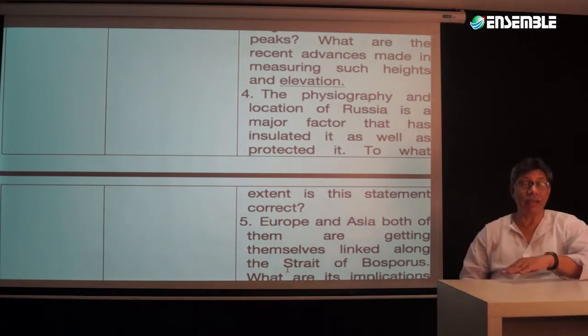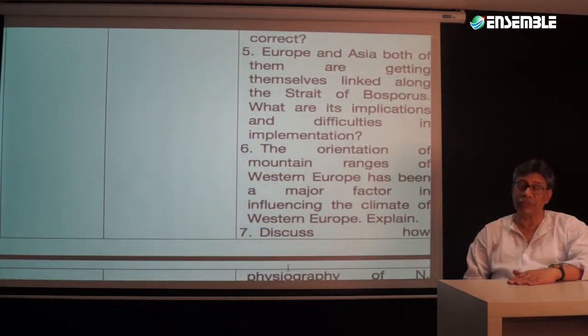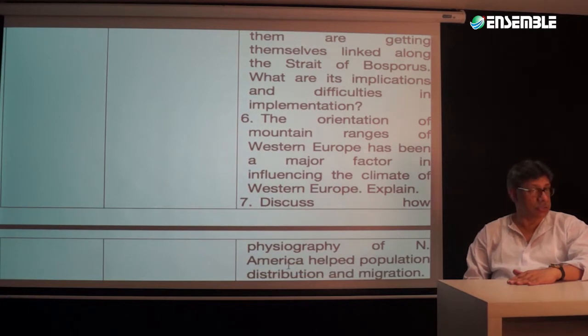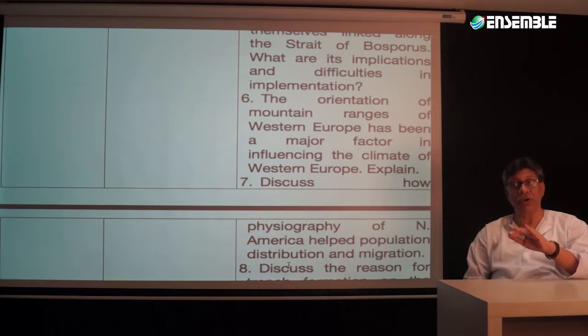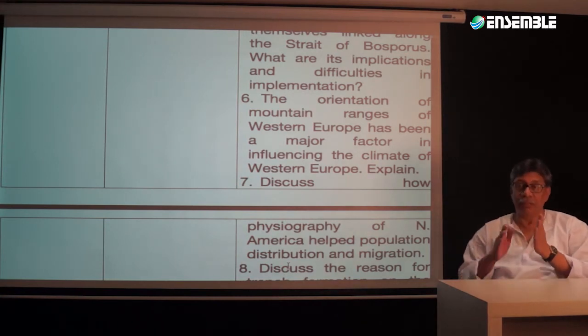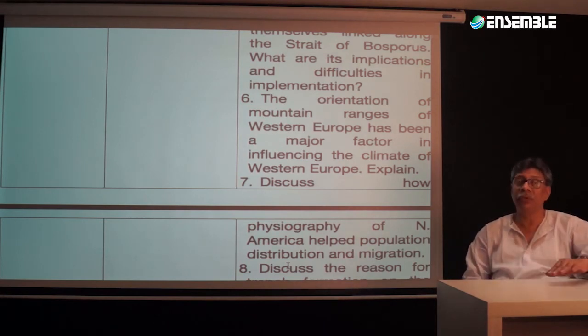And in a similar manner, we're going to be picking up other topics. Now you can pick up some of these topics like question number 6. The orientation of mountain ranges of Western Europe has been a major factor influencing the climate of Western Europe. Explain that part. We are talking about how the mountain ranges and climate both get correlated.